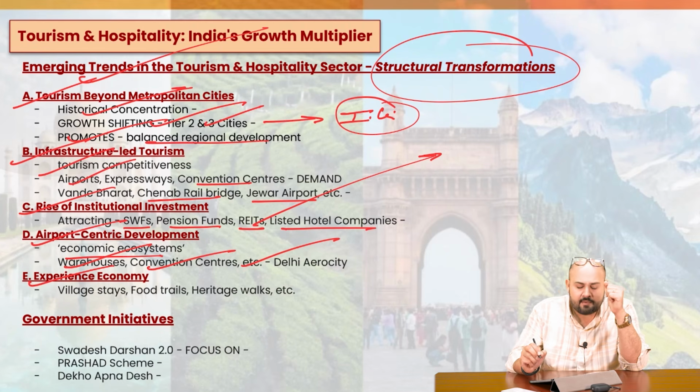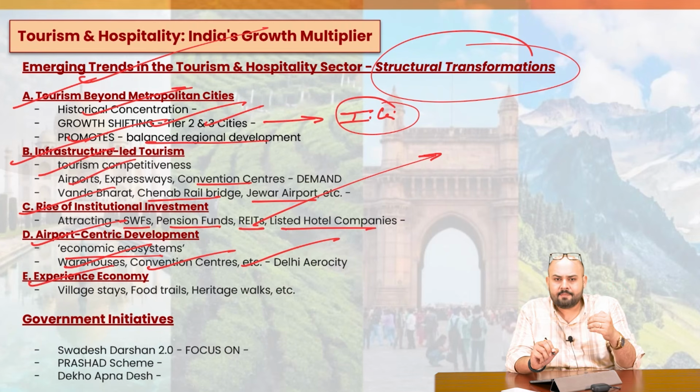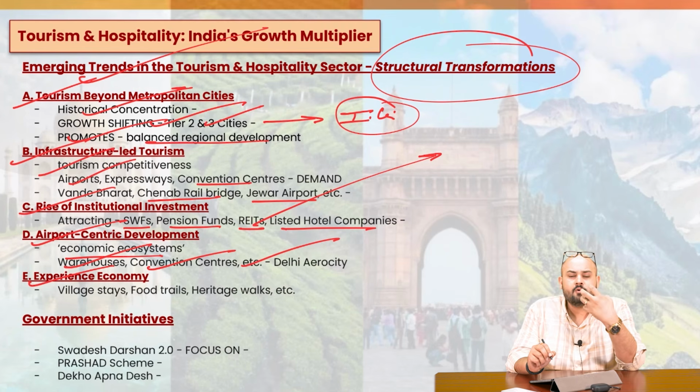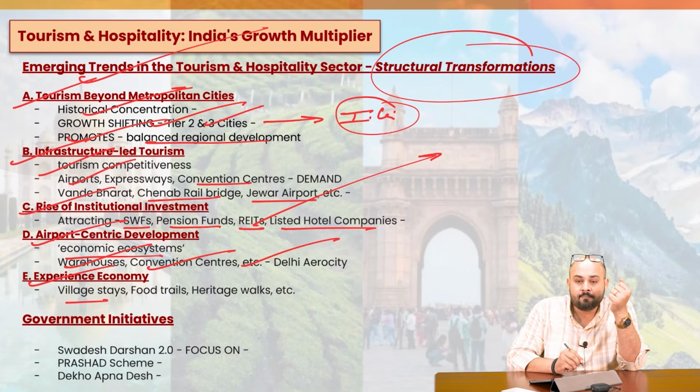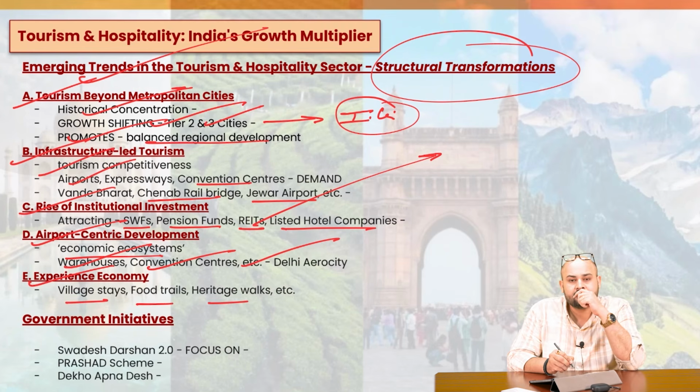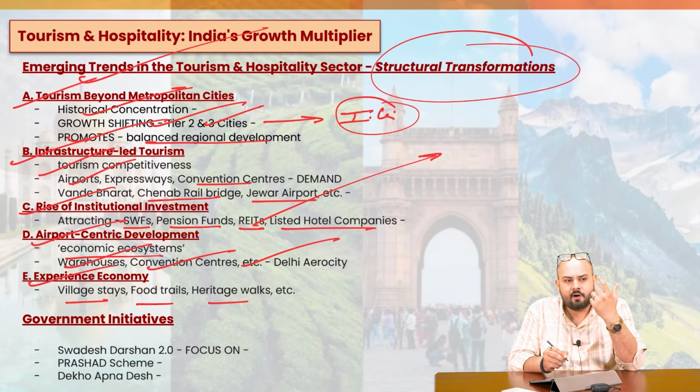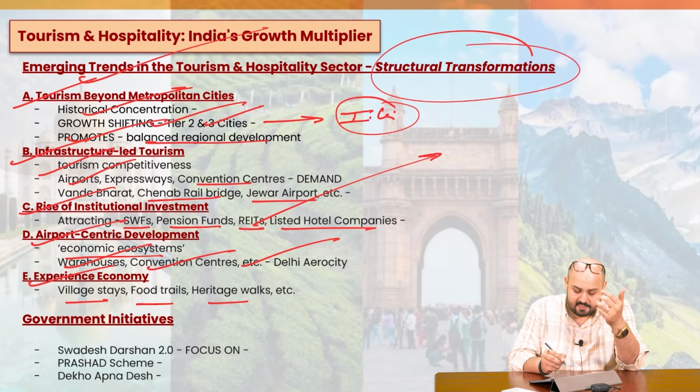Then experience economy. What we are witnessing is now people are not just going to different places just for the sake of enjoying the destination. Rather, they want to experience that. For example, the homestays, the food trails, the heritage walks. For example, the vineyards, we have the Sula vineyards in Nashik. Or let's talk about the coffee plantations, the tea plantations, which people really want to experience, right?